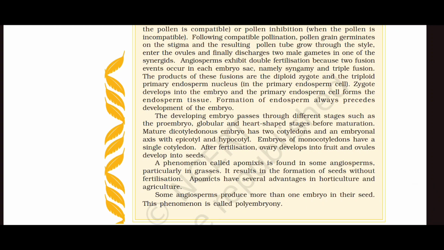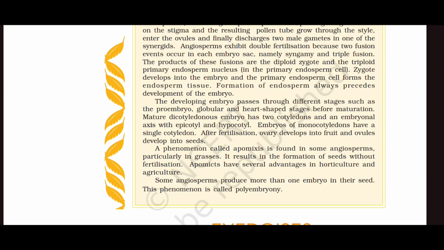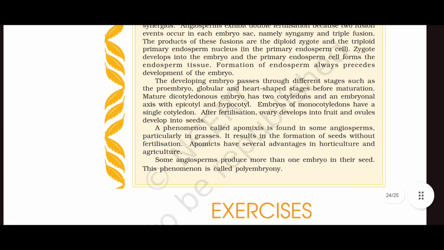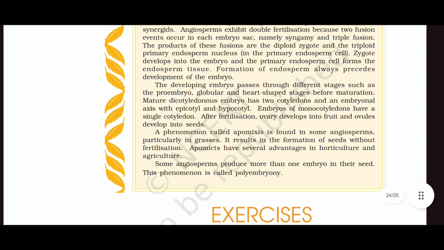Angiosperms exhibit double fertilization because two fusion events occur in each embryo sac, namely syngamy and triple fusion. The products of these fusions are the diploid zygote and the triploid primary endosperm nucleus in the primary endosperm cell. The zygote develops into the embryo and the primary endosperm cell forms the endosperm tissue. Formation of endosperm always precedes development of the embryo. The developing embryo passes through different stages such as the proembryo, globular and heart-shaped stages before maturation.